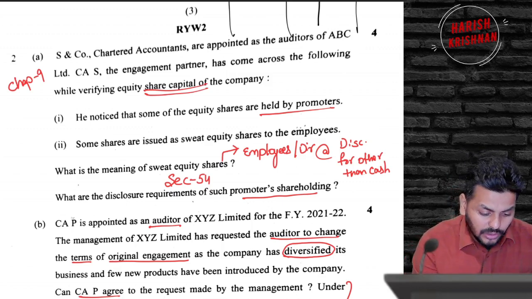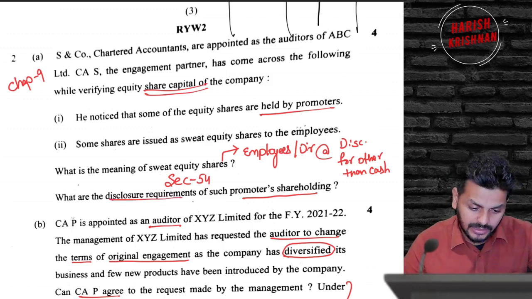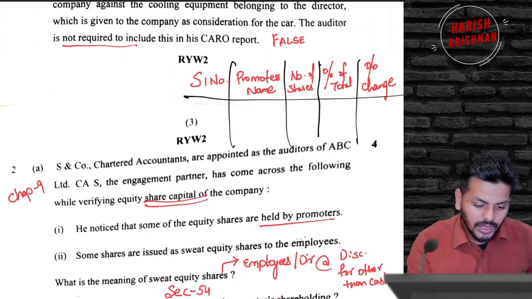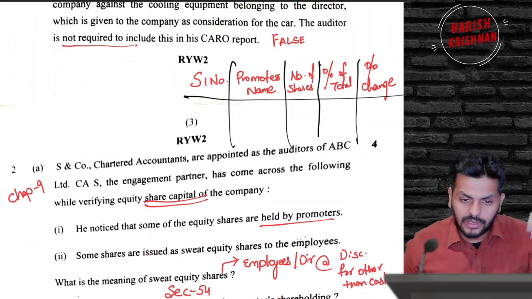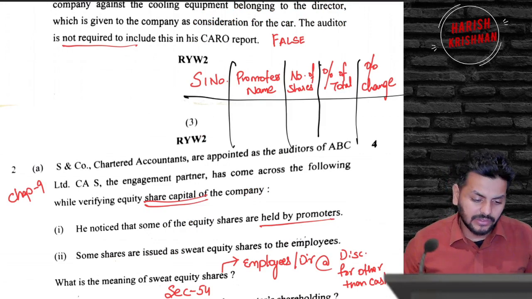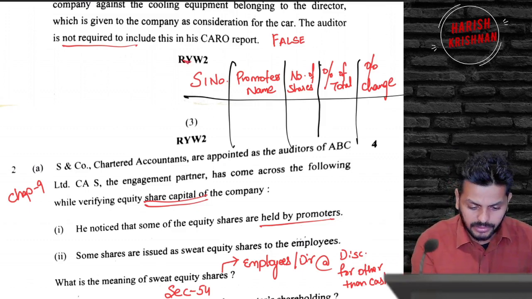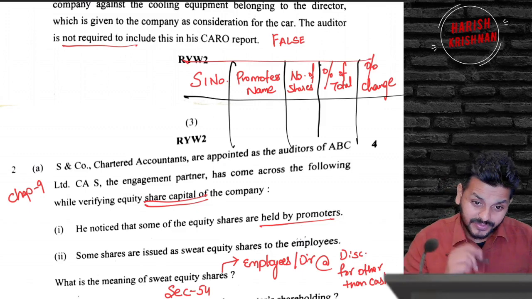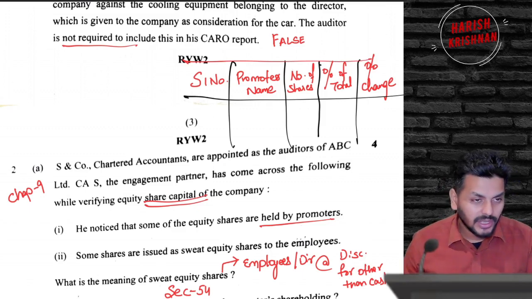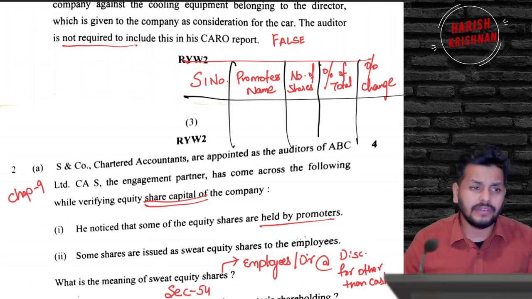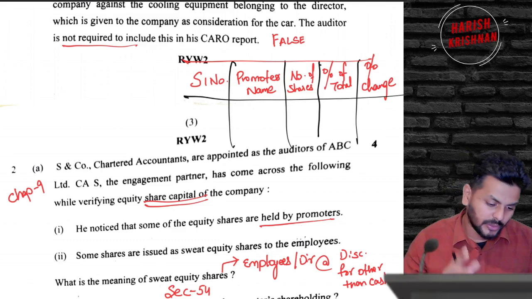But what are the disclosure requirements of promoter shareholding? Right here I put up the table already so that we don't have to waste time in the video. Serial number, promoter's name, number of shares held, percentage of total, and any change when compared to the last year. This table is also very much given, so if you mention it like this, it is enough. Now if you didn't study disclosure requirements, you're going to pay a price because I've repeatedly emphasized. And lastly, in the revision videos also I told you, read Schedule 3, run through Schedule 3 before going to the audit exam.